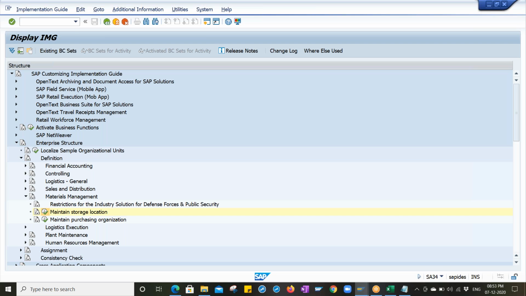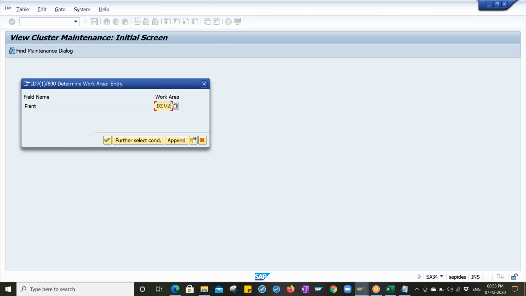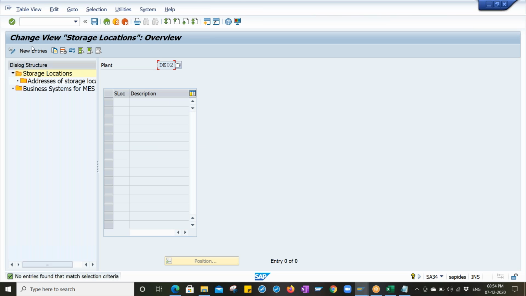Let me create a different storage location as well. For example, DE02, because we have created two plants, right? However many plants you have, you need to create a storage location specific to that plant.